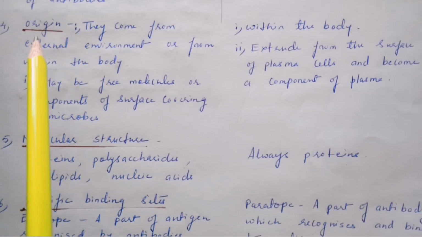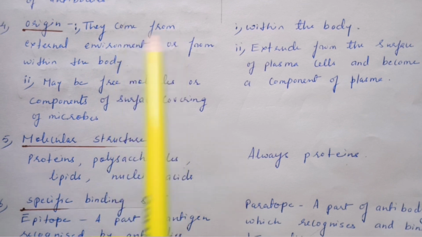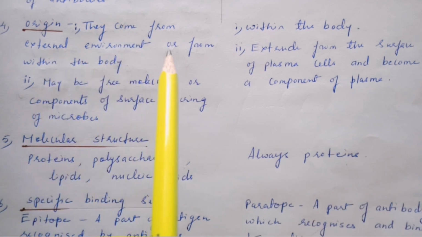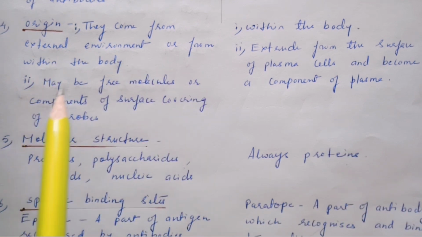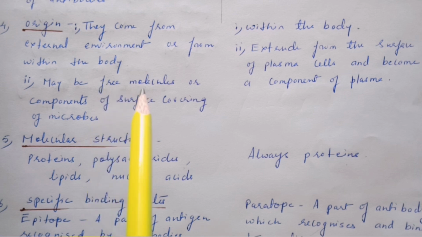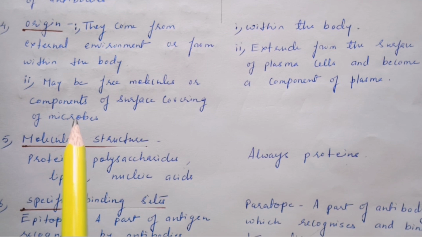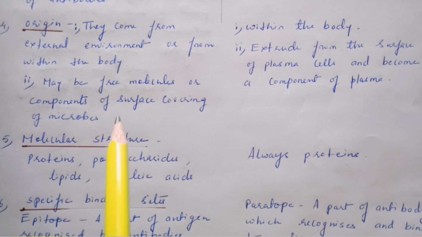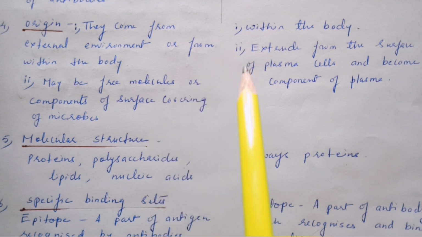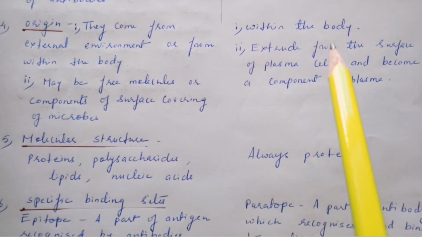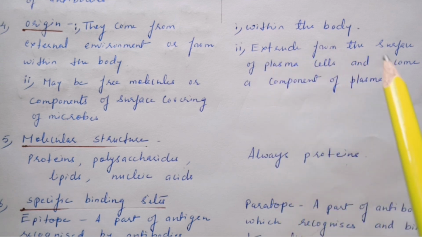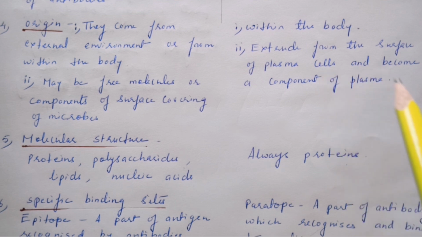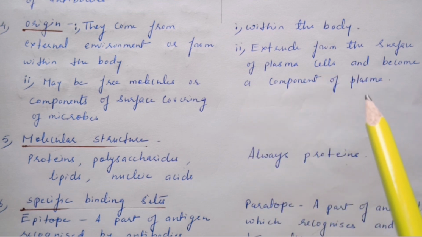Fourth difference based on their origin. Antigens come from the external environment or from within the body also, as we see in the case of autoimmunity. And the antigens may be free molecules or they may be components of the surface covering of the microbes. Microbes which enter our body like bacteria, fungi, amoeba, virus, etc. Whereas antibodies are produced within the body, always within the body, and they extrude from the surface of plasma cells and they become a component of the blood plasma.